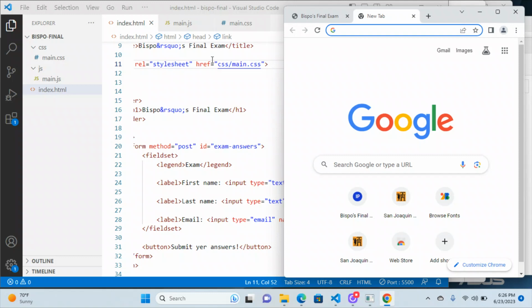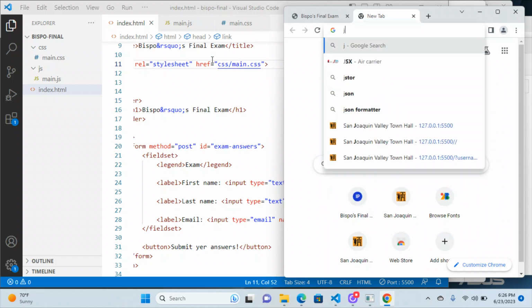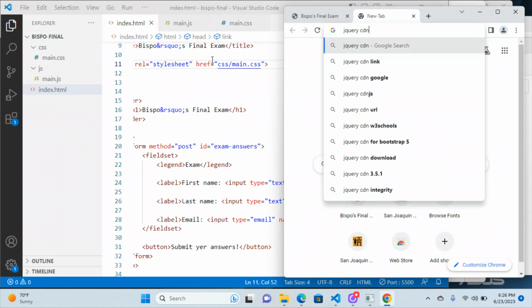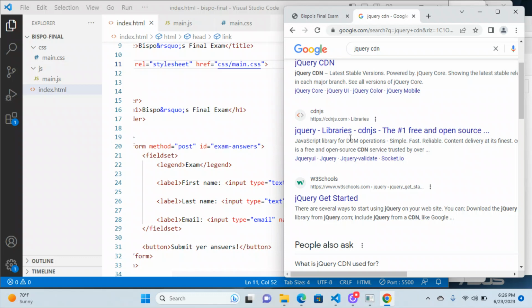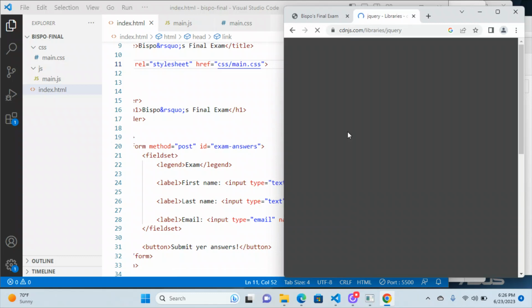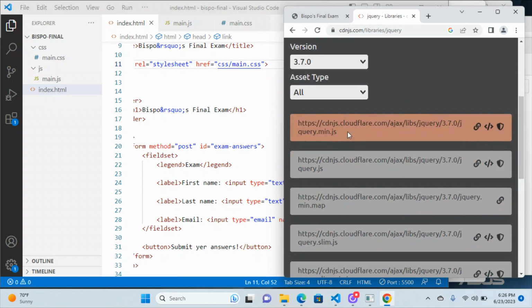if I just do a search for jQuery CDN, you could do either here on jQuery.com, or the one that I like to use is CDN.js, just because it's kind of a one-stop shop. They've got almost everything here that you might want to use. Just grab one of these, copy the URL. Either one of the top two would work.